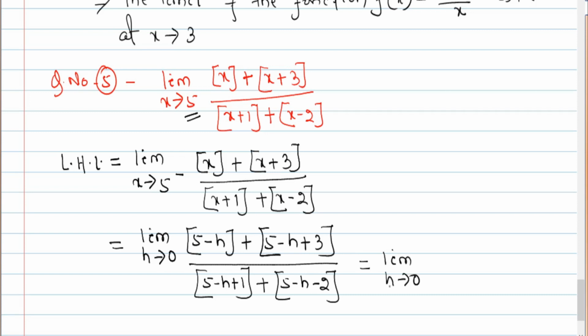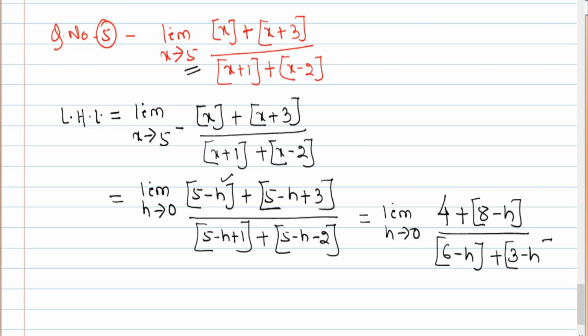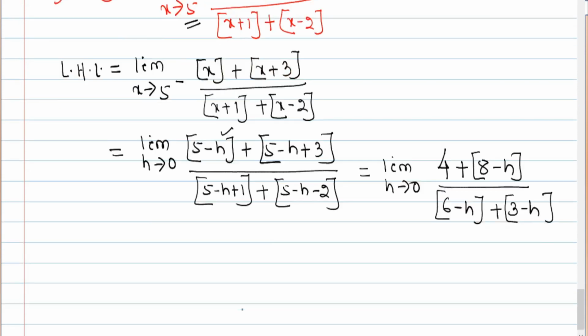So this is nothing but limit h tends to 0. 5 minus h means we subtract some small number from 5, so 4 point something, so the value is 4 plus 5 plus 3, how much? 8 minus h, that is greatest integer function of 8 minus h. Here 5 plus 1 is 6 minus h, greatest integer function of 6 minus h. Plus 5 minus 2 is 3 minus h, greatest integer function of 3 minus h.